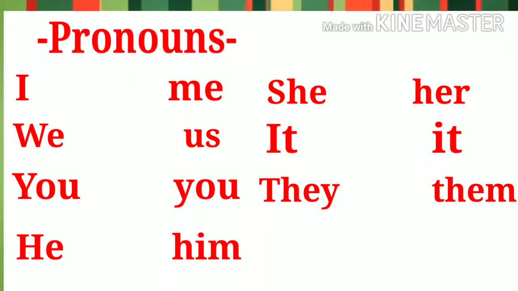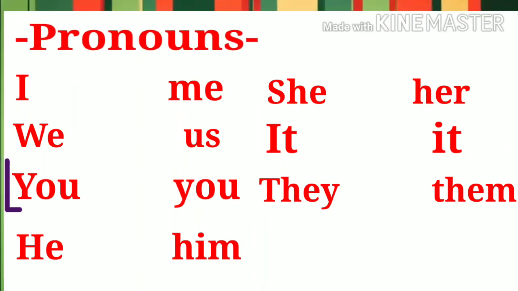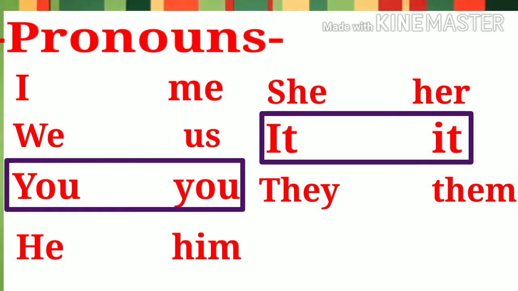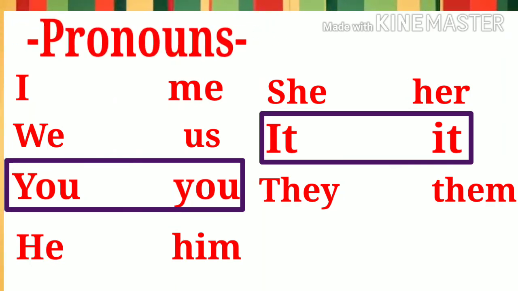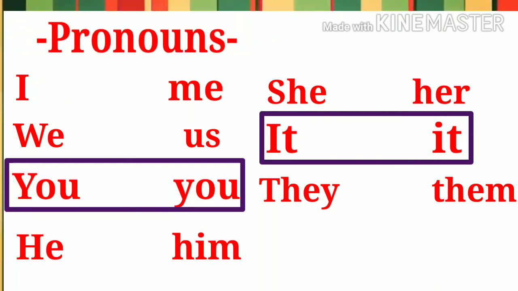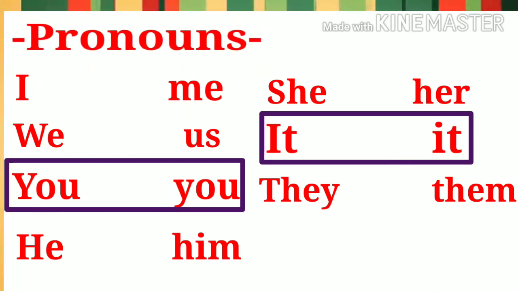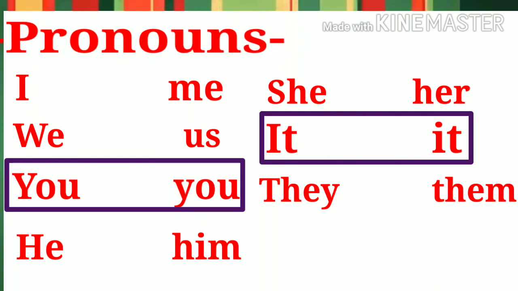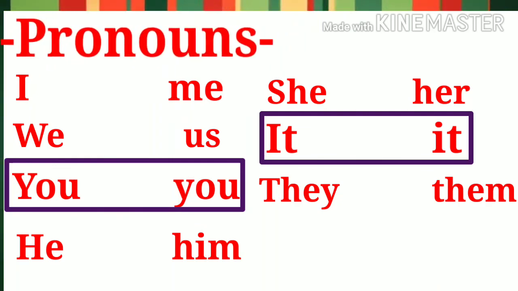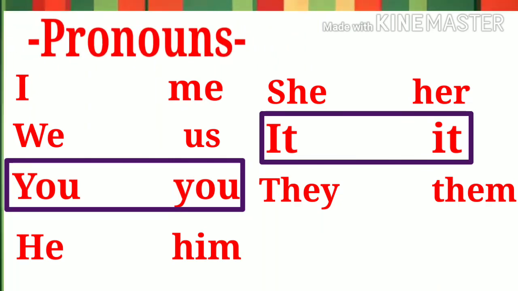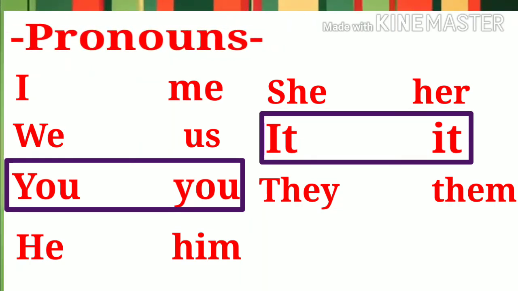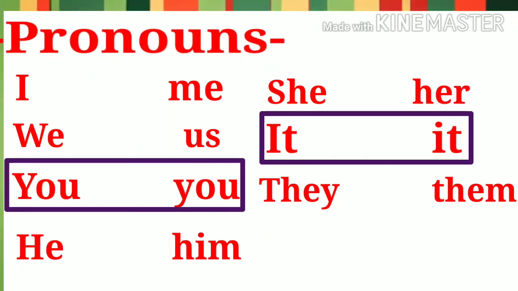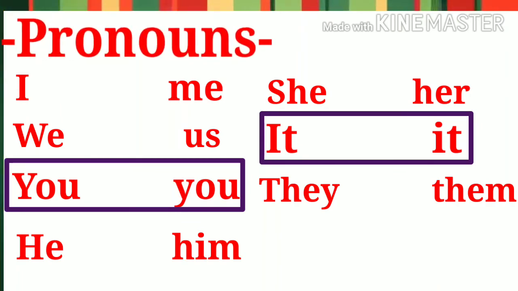So out of these 7 pronouns, you and it remain as they are while transforming active voice into passive voice. Students, when the objective case of pronouns functions as an object in the active sentence, while converting into passive voice, they have to be transformed into nominative case in the beginning of the passive sentence.